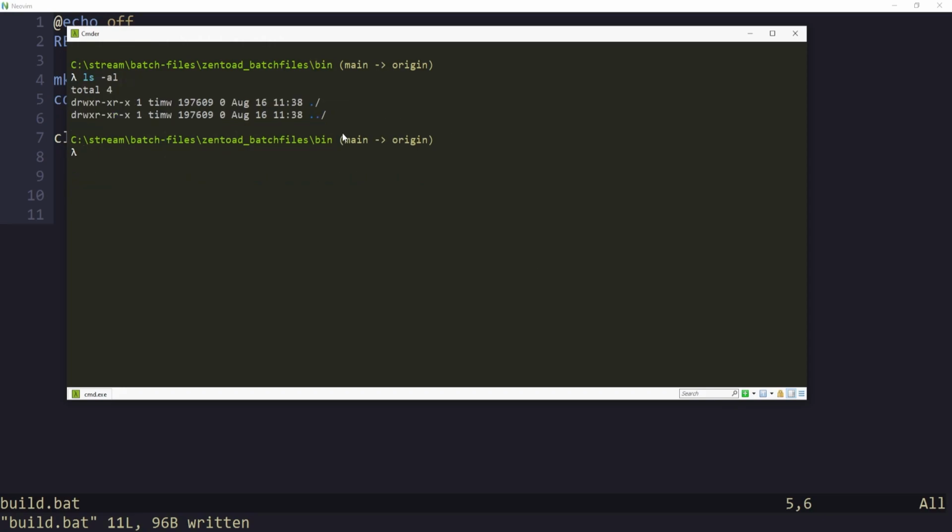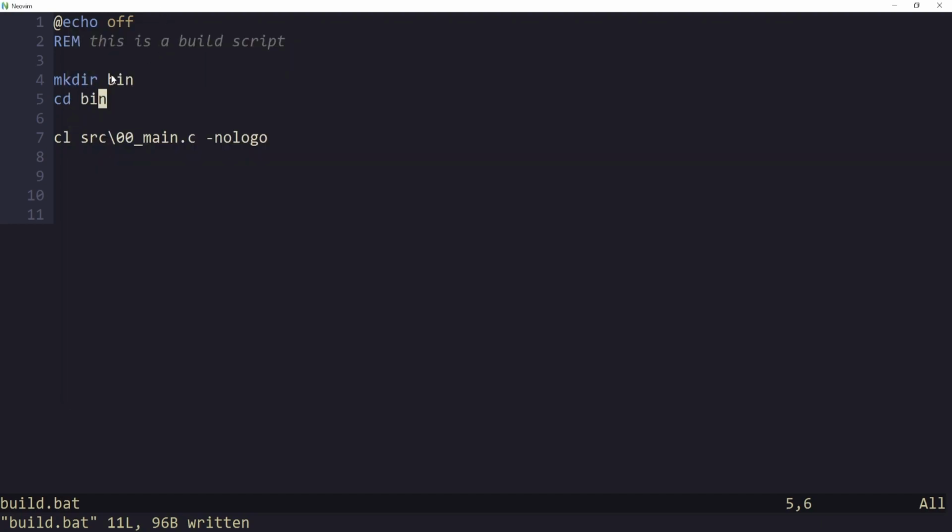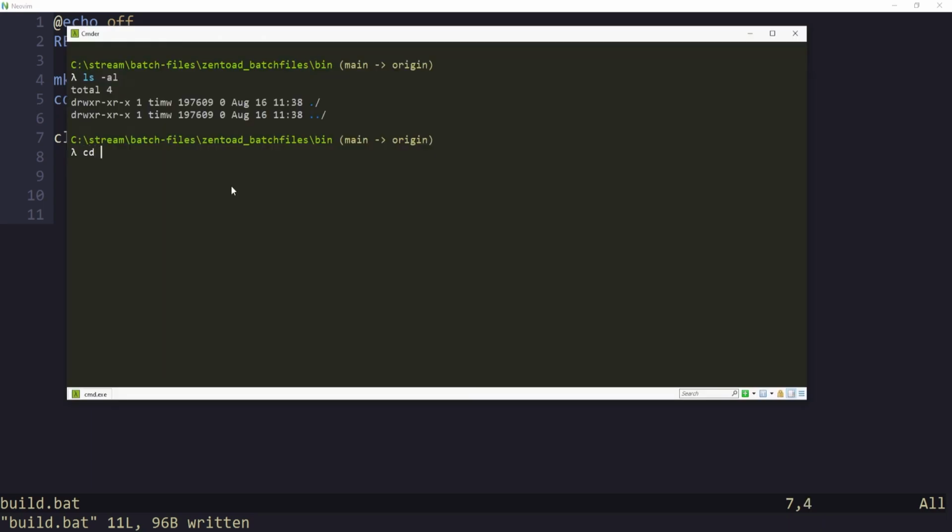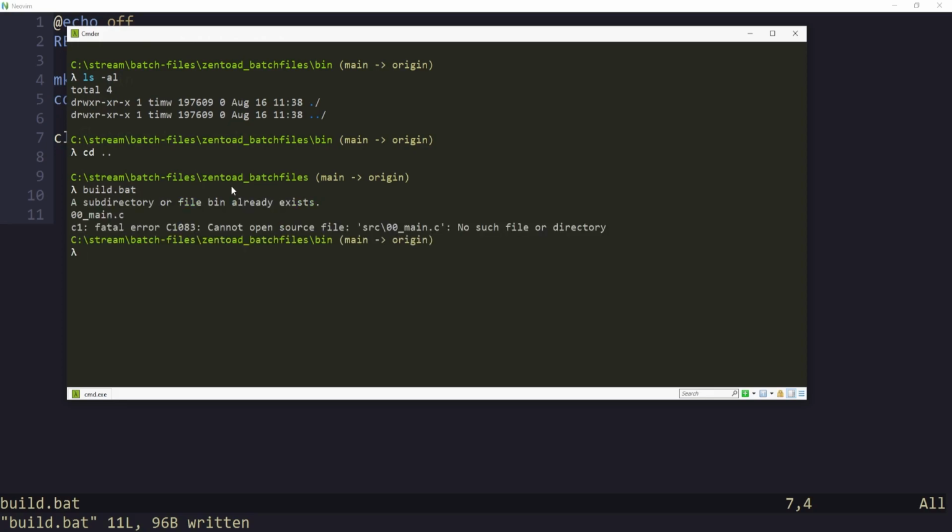This is dumb. If you'll notice, we're actually in the bin folder right now because we cd'd into it, right? We made it, we went into it, and now we're still in it. When the script runs, it can't find this stuff. So let's go back out of the bin folder and run the batch file again. Ugh. Now we're getting another error. Hey, the directory already exists and it still can't find the file.